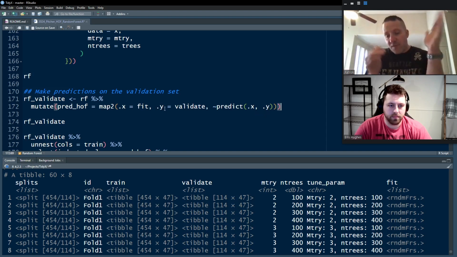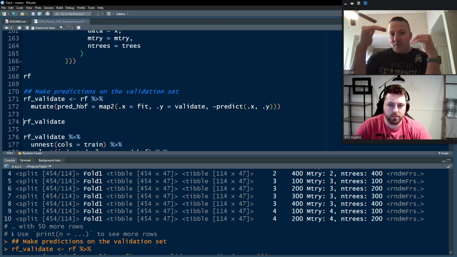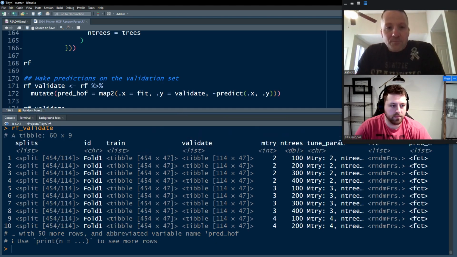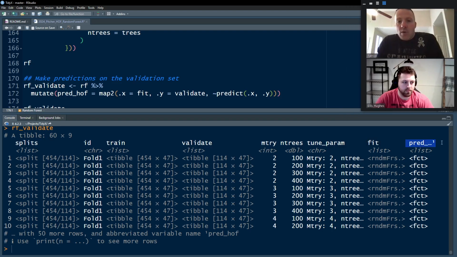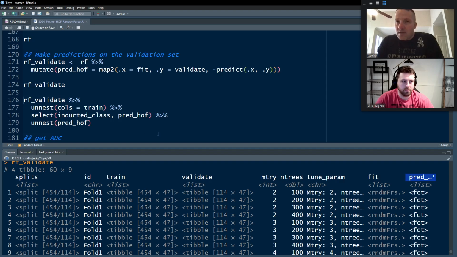So we're predicting the fit model onto the validate data frame of each of those lists. That gives us a predicted Hall of Fame column, which in this case, because random forest is a classification and we didn't specify type equals probs, we're getting a class, 1 or a 0.